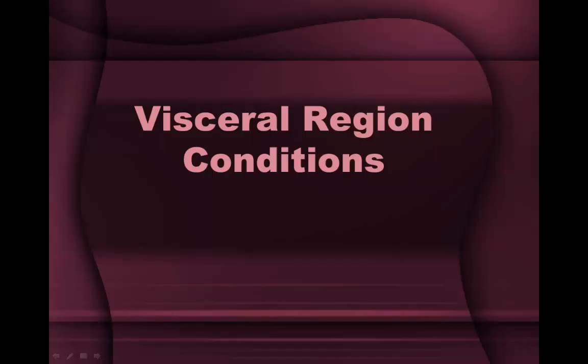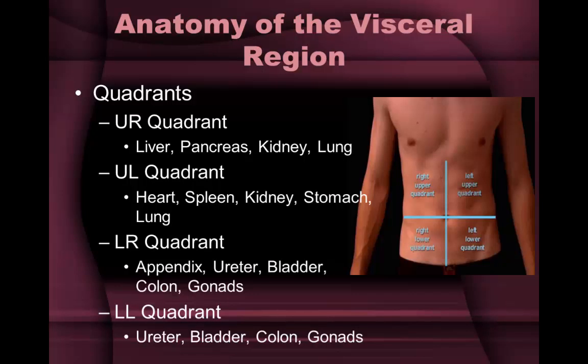Visceral region conditions. The human abdomen is divided into regions for the purpose of study, diagnosis, and therapy. The quadrants are referred to as the right upper quadrant, the left upper quadrant, the right lower quadrant, and the left lower quadrant. The right upper quadrant includes the liver, pancreas, kidney, and lung.